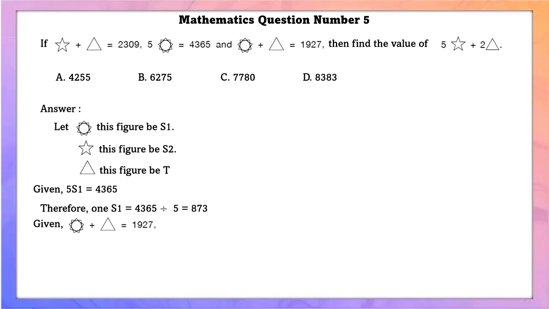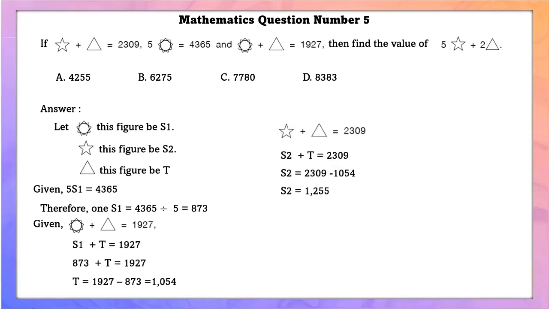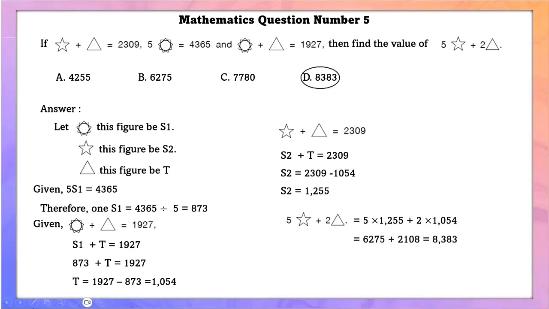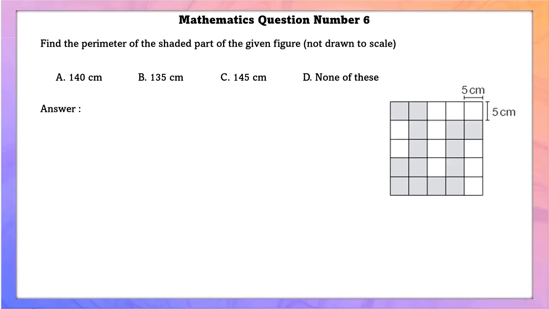Given S1 plus triangle is equal to 1927. Using the value that we found as S1, substituting it in this equation, we can find the value of triangle, that is 1054. Now, in order to find the value of star, we can substitute the value of triangle into star plus triangle, which is equal to 2309. So, therefore, S2 will be 1255. So, therefore, 5 star plus 2 triangles is equal to 5 into 1255 plus 2 into 1054, that is 8383.